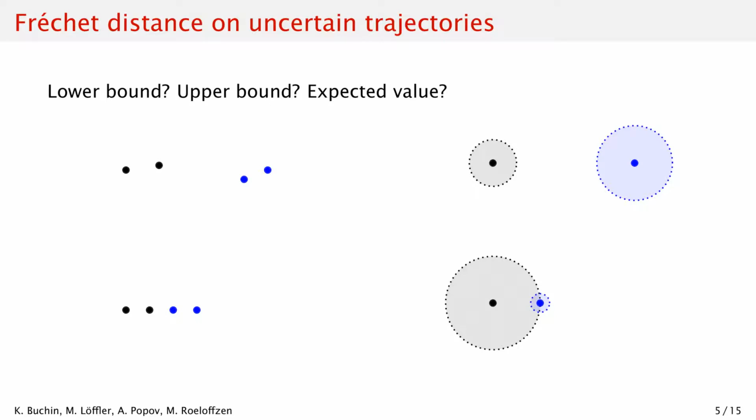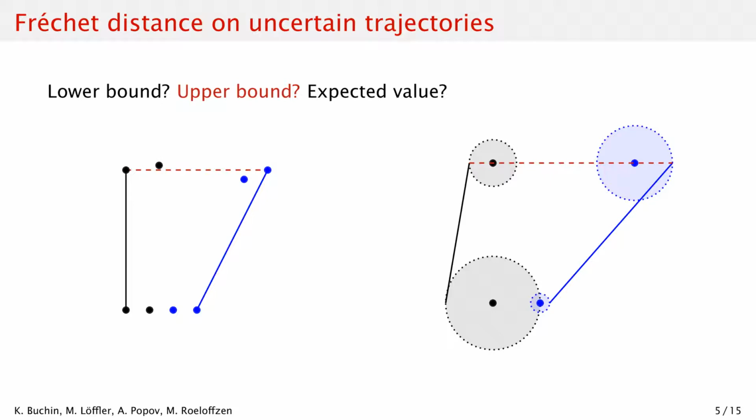In these examples we have black and blue trajectories. The points that are close together are possible locations for a single indecisive point. We can go over all the possible realizations of the two trajectories and find the one that gives us the lowest or the highest Fréchet distance. For example, these realizations give us the lowest Fréchet distance, which we call a lower bound. The red line shows the bottleneck in the optimal matching. And these realizations give us the upper bound distance, so the largest possible distance.